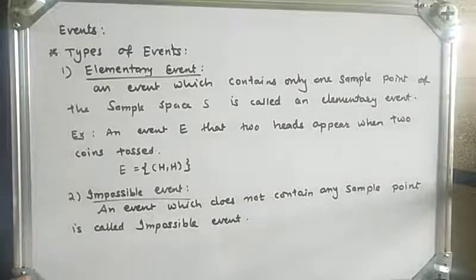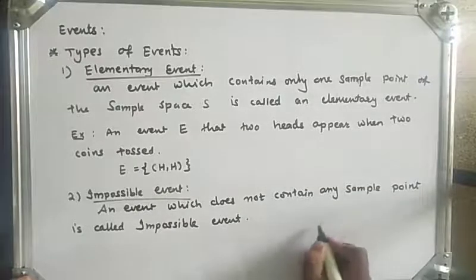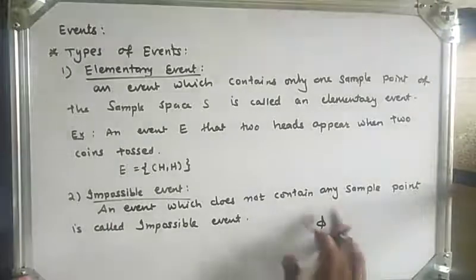So an event corresponding to an empty set or null set, denoted by phi, is called an impossible event.